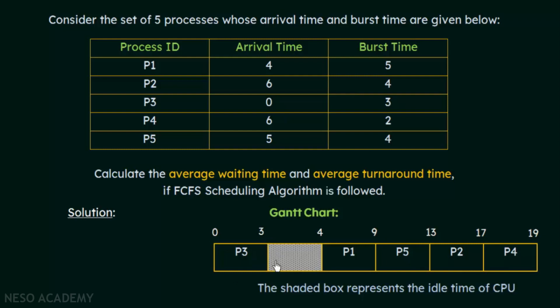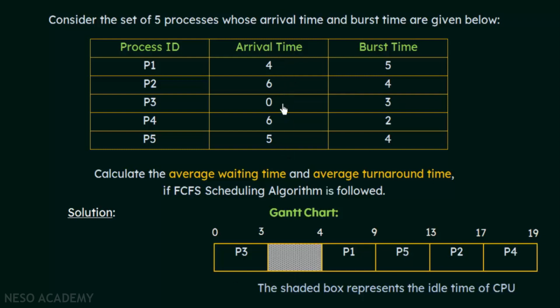Next we have a shaded box, which represents the idle time of the CPU. Why do we say that this time is idle? Looking at the Gantt chart and this table, at the 3rd unit of time, P3 completed the execution. If you check the arrival times, no processes arrived at the 3rd unit of time. So when P3 completed its execution, the CPU was free and sitting idle. Nobody was using the CPU.